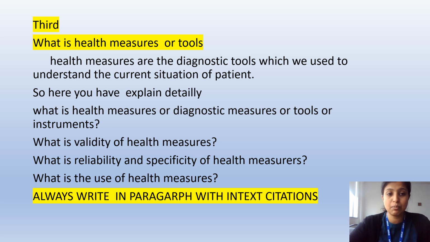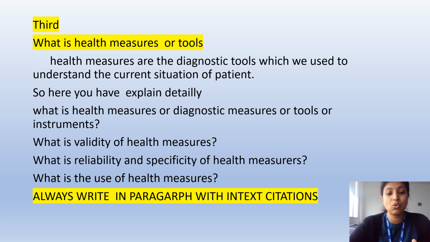Health measures is nothing but health tools or diagnostic tools. For example, thermometer, sphygmomanometer, BP apparatus, glucometer, anxiety scale, health history collection, mental status examination. All these things are considered as diagnostic tools. All these tools are used to assess or measure the health status of the patient.